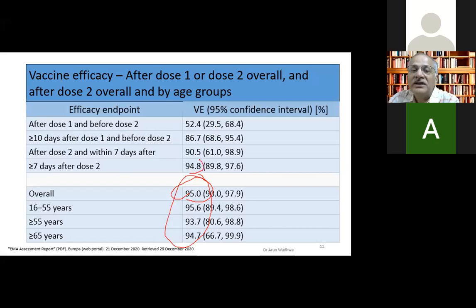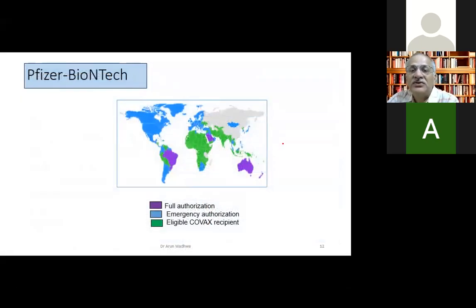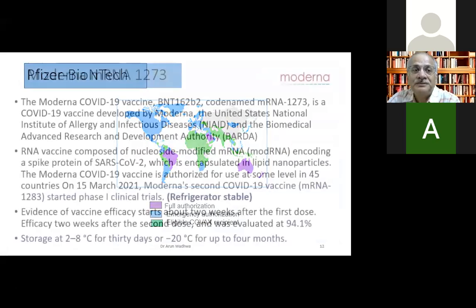Why was I emphasizing 7 days post-dose 2? Because Moderna was evaluated 3 weeks after post-dose 2. So the 3-week efficacy may be a little less as compared to 7 days. So comparison of efficacy is very difficult, which I'll come to just now. And this is fully authorized in Australia, Saudi Arabia, and Brazil. Even in America and Germany, where it is invented and made, it's still EUA.